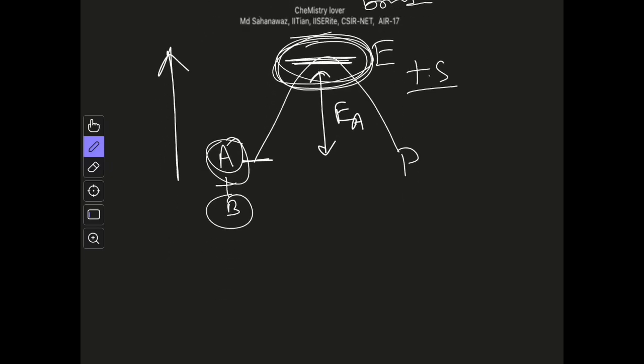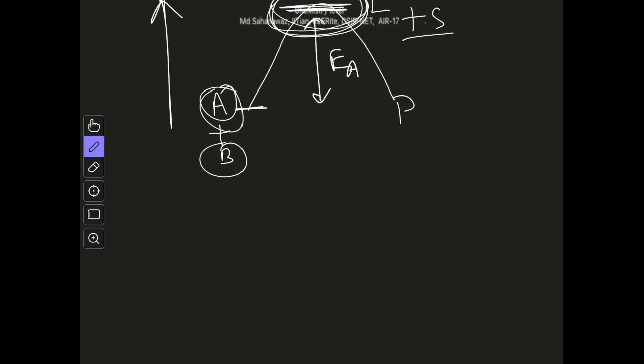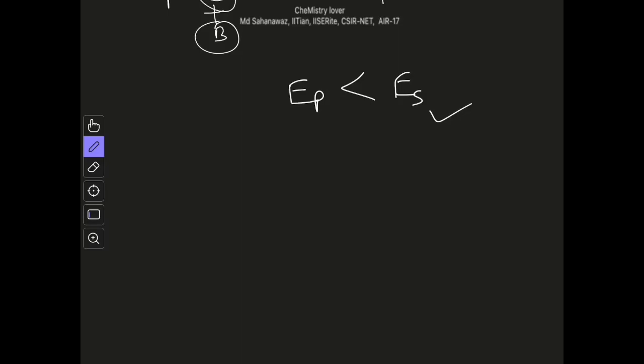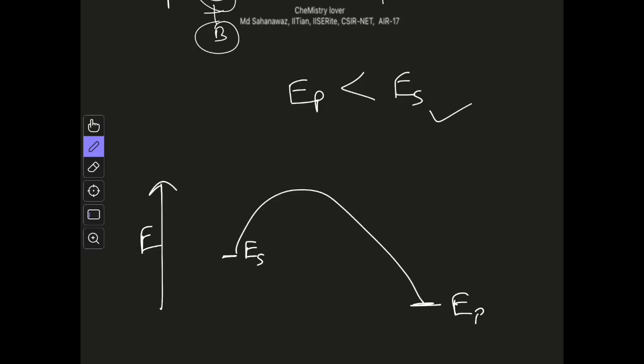Now previously scientists used to think that if the energy of the product is lower than the energy of the starting material, then the reaction will be favorable. And this is represented by this diagram, that is, let's say you have this energy axis, and this is the energy of the starting material, and this is the energy of the product. Okay, so this reaction is always favorable, they used to think.